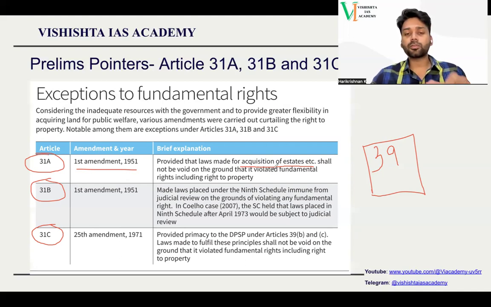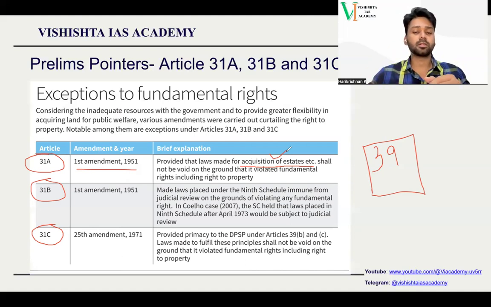Right to own property was a fundamental right at that time. So the government passed Article 31A. According to Article 31A, if the government wants to acquire estates so that they can redistribute the land to the people, that can be done, even if it is against Article 31.